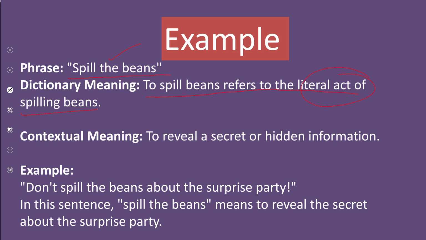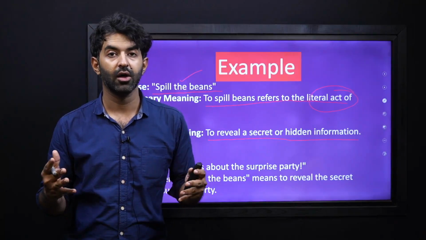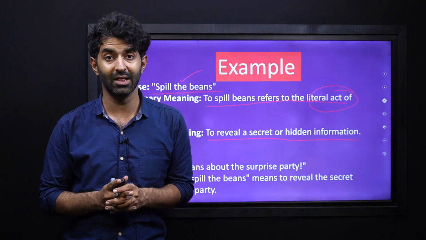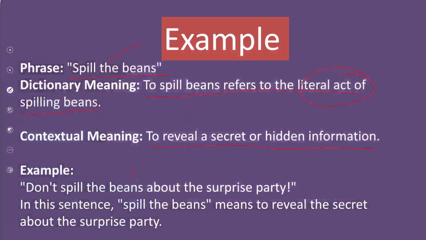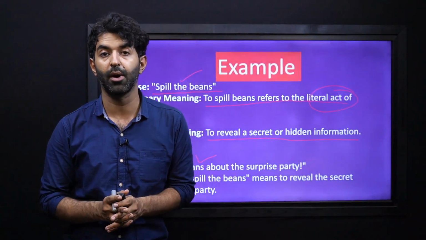Somebody is spilling the beans all over the floor. But the contextual meaning is to reveal a secret or hidden information. If somebody at a party says, don't spill the beans about the surprise party, this phrase means don't tell the secret about the surprise party.